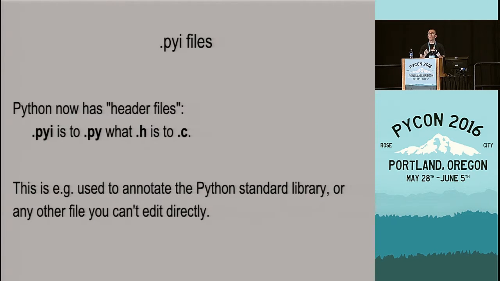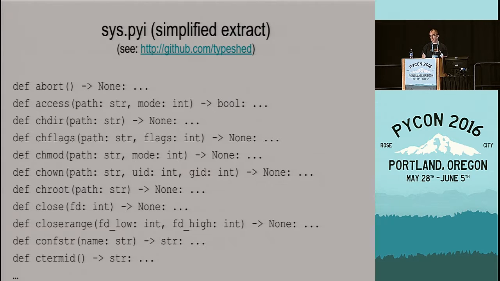And we've been using this to annotate the entire Python standard library with static types in a project called TypeShed. So this is the sys built-in module extracted from TypeShed. And as you can see, PYI files are like standard Python 3 files, except everywhere where there would be a method body, you just write ... So this is how you put type annotations into your program, or if you have to, alongside as a plan B.